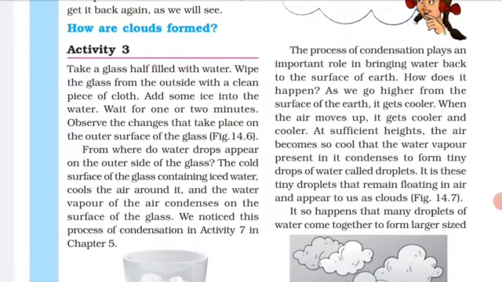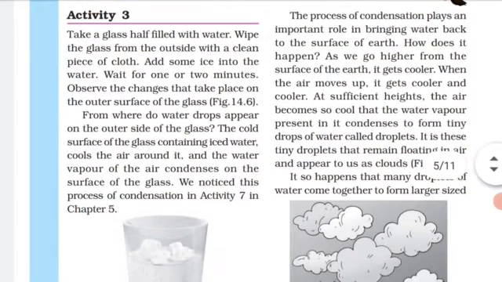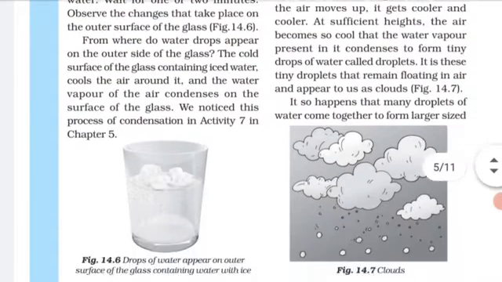How does it happen? Let us understand. As we go higher from the surface of the earth, the air becomes cooler. When the air moves up, it gets cooler and cooler. At sufficient height, the air becomes so cool that the water vapor present in it condenses to form tiny drops of water called droplets. It is these tiny droplets that remain floating in the air and appear to us as cloud. This is how the clouds are formed.